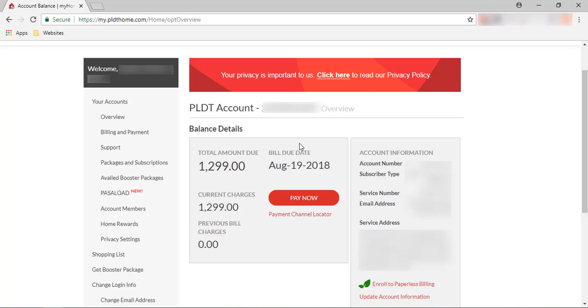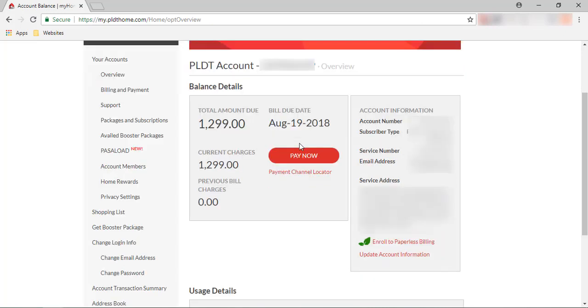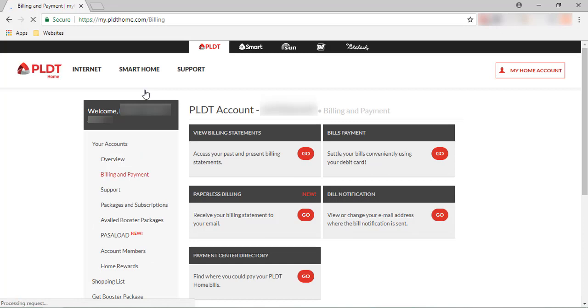And then on the next page, makikita natin yung balance details or the amount na kailangan bayaran for this bill. And para mabayaran to online, we need to open the actual monthly bill first. So to do that, click Billing and Payment dito sa left side. And then look for View Billing Statements. Click natin tong Go button.